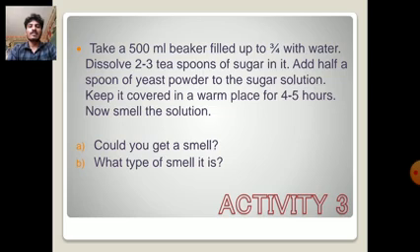In activity 3, take a 500 ml beaker filled up to 3 by 4 with water. Dissolve 2 to 3 teaspoons of sugar in it and add half a spoon of yeast powder to the sugar solution. Keep it covered in a warm place for 4 to 5 hours. Now smell the solution. Could you get a smell? Next, what type of smell is it?